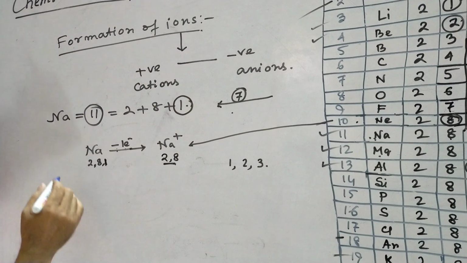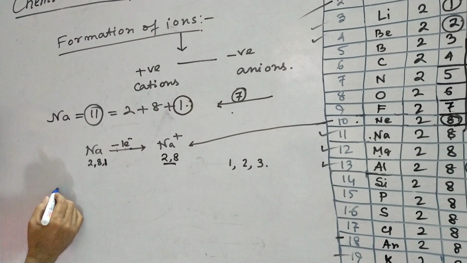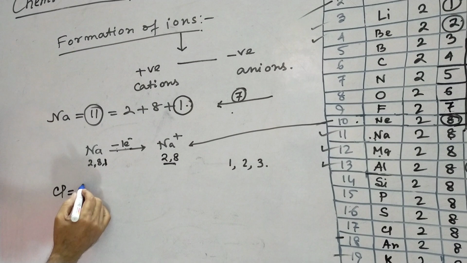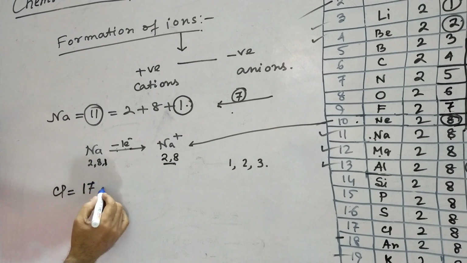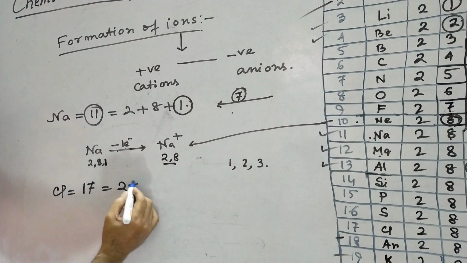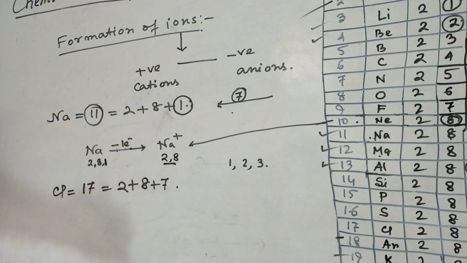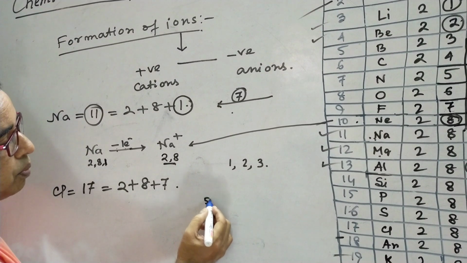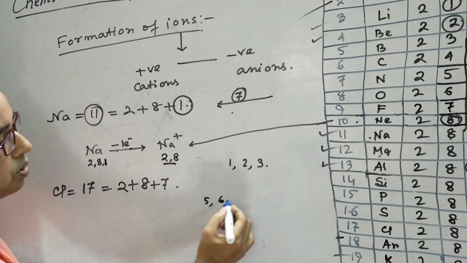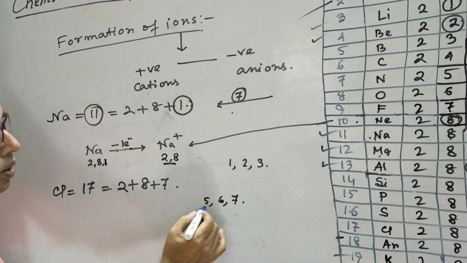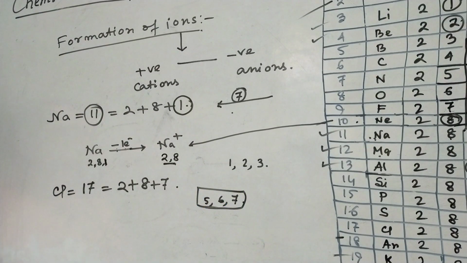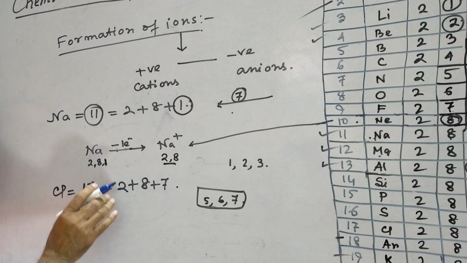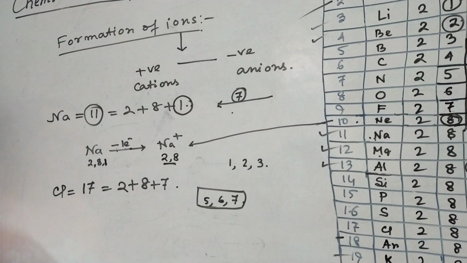Like that, how is the negative ion formed? Chlorine is a non-metal and its atomic number is 17, which can be represented as 2 plus 8 plus 7. All the non-metals have a tendency to acquire electrons, not to lose electrons, because the last orbit contains either 5 electrons or 6 electrons or 7 electrons, and with this number of electrons in the outermost orbit, all the non-metals prefer to acquire electrons from other elements.